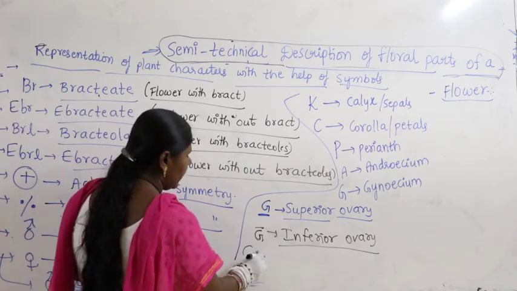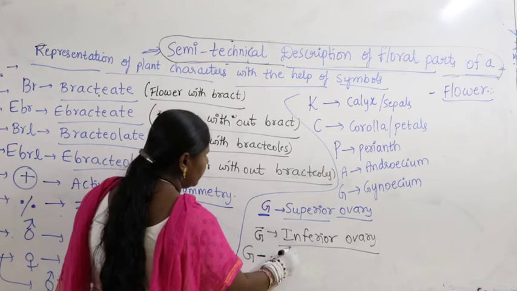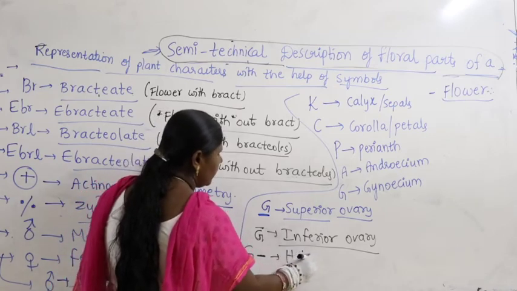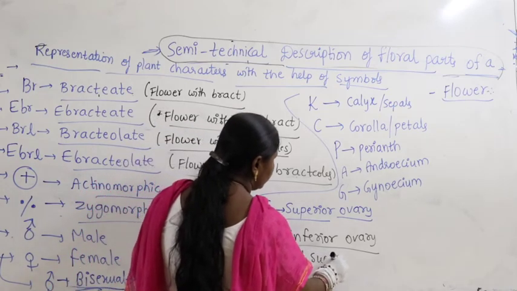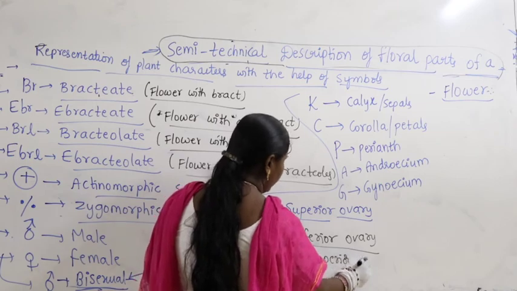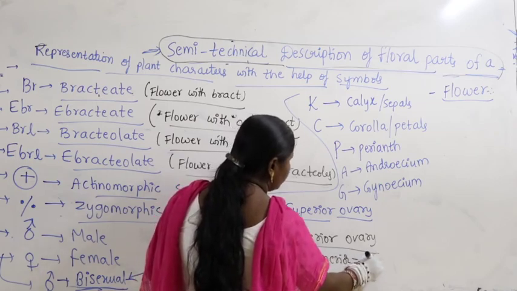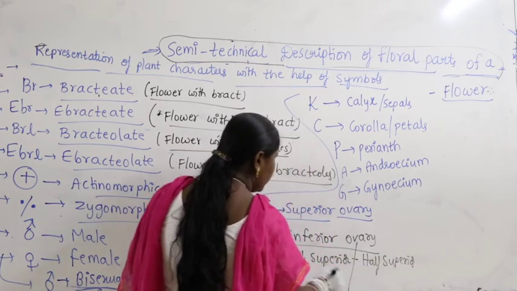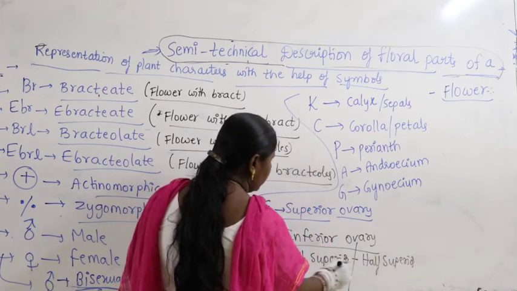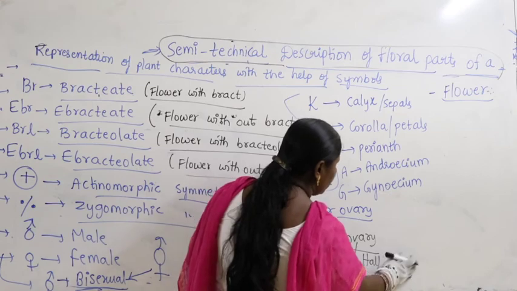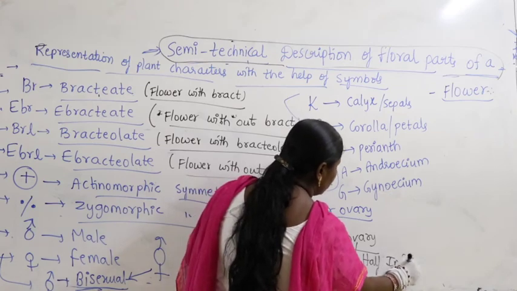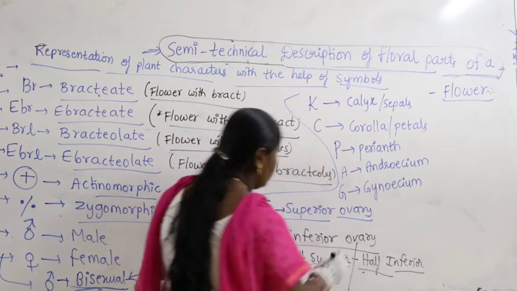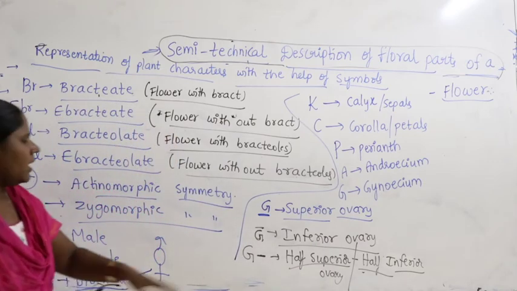Suppose we write G half bar, then that represents half inferior and half superior. Either you can write half superior ovary or half inferior ovary. That is G half bar.